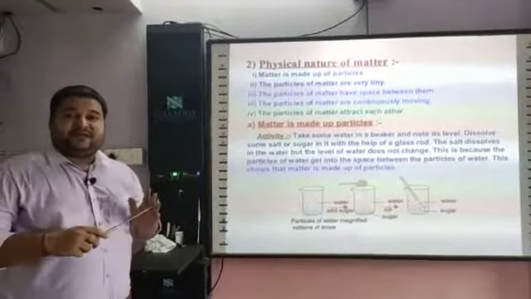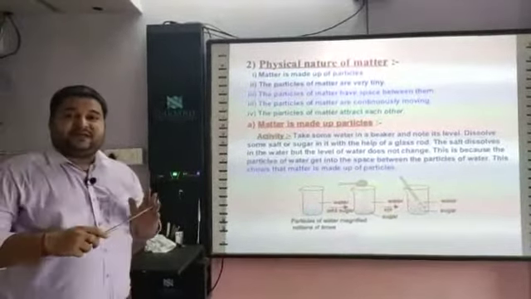Next one is particles of matter are continuously moving. For that, again take water in a beaker, add ink in the water. Don't disturb it, just put it on the table. Just see the first figure. After a few minutes, you will see that the color of the whole water is changed. It means that particles of water are continuously moving.